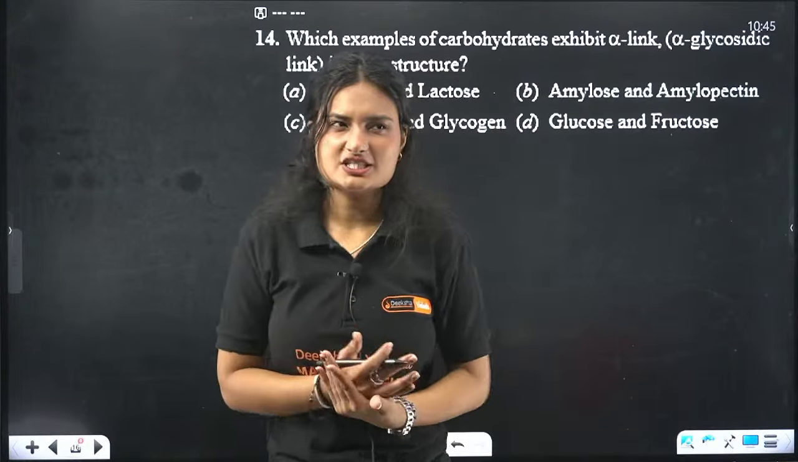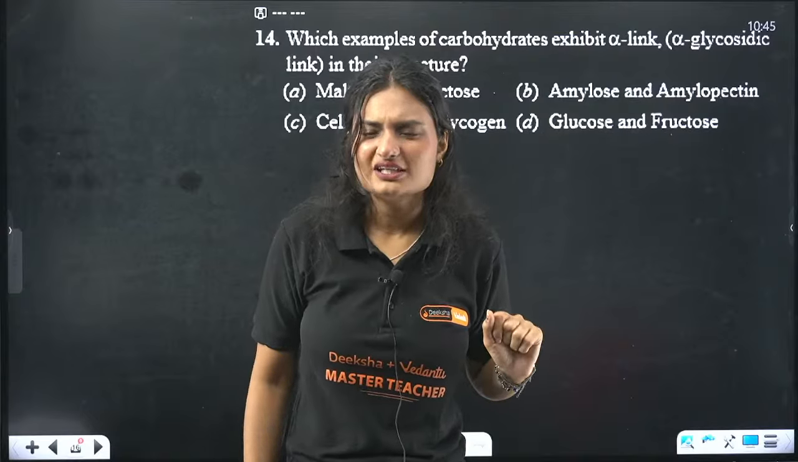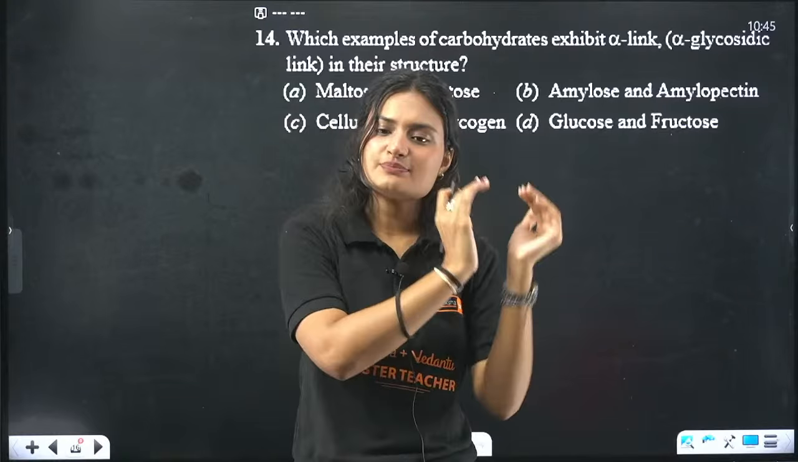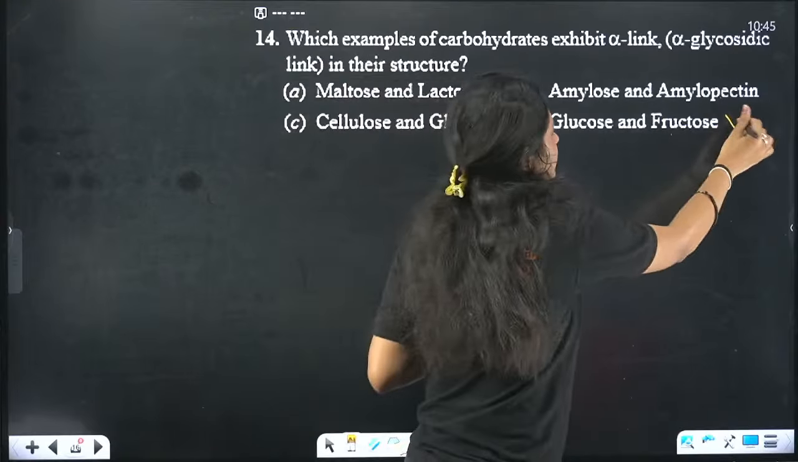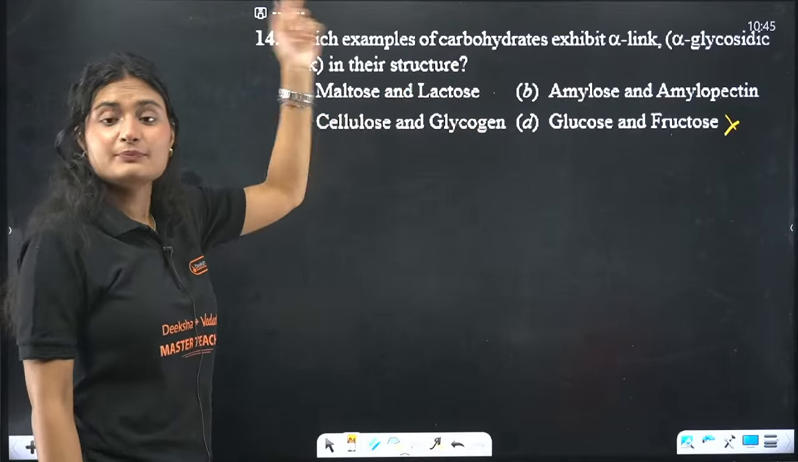Now alpha linkages. Okay, where do we have alpha linkages? Do we have them in glucose, fructose? No, we don't, because glucose is a single monomer unit. Fructose is a monomer unit, right? They do not have any kind of linkages. So obviously this is not the correct answer. Now let's look here. Maltose, lactose, both have beta linkages.